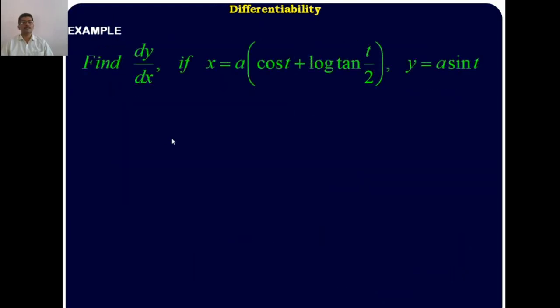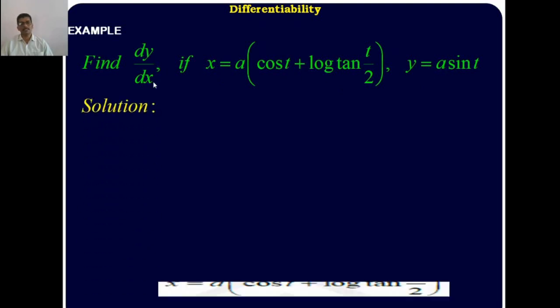Next example, find dy upon dx if x is equal to a into cos t plus log of tan of t by 2, and y is equal to a into sin t. Here also x and y are represented by the third variable t, so these are parametric equations. Therefore, differentiate x and y with respect to the parameter t separately, and then find the dy upon dx value.